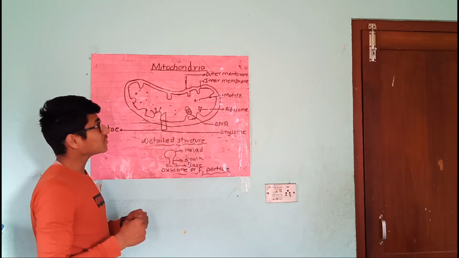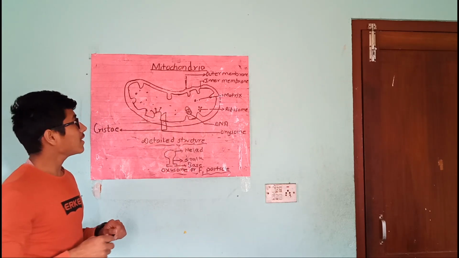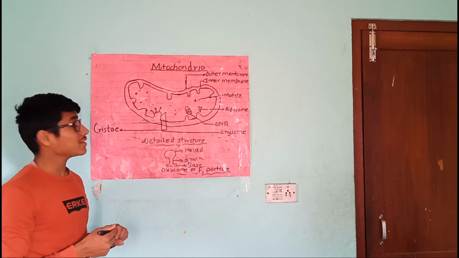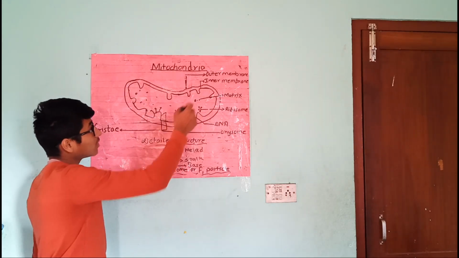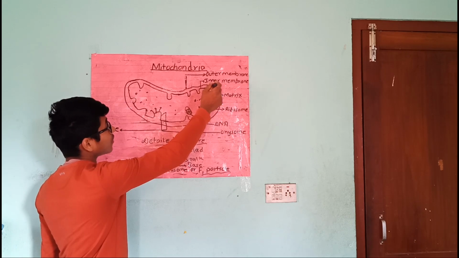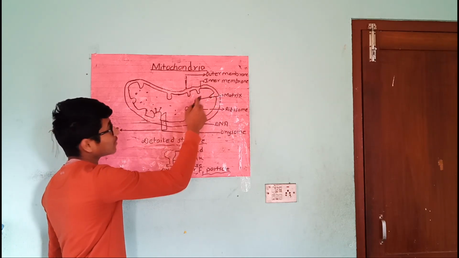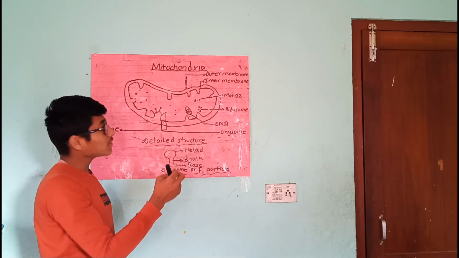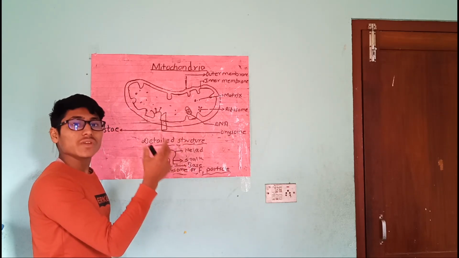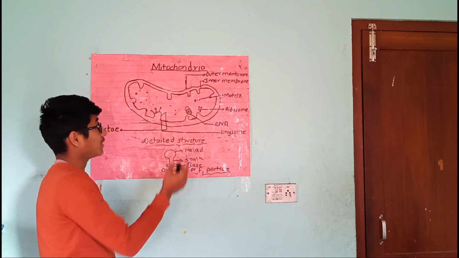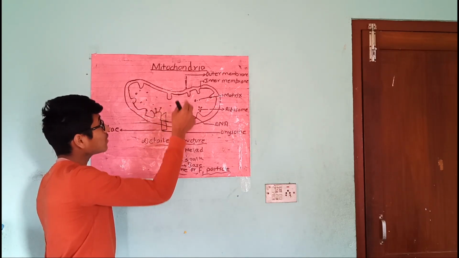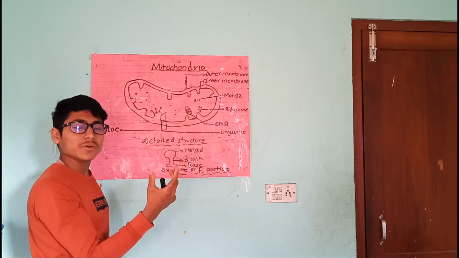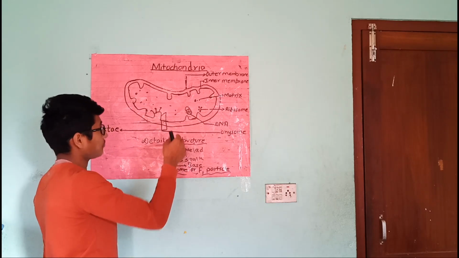The outer membrane consists of fewer proteins and it is smooth in structure. But the inner membrane is rough in structure and it consists of a larger amount of proteins. The inner membrane consists of 80% proteins, but the outer membrane consists of only 50% proteins.